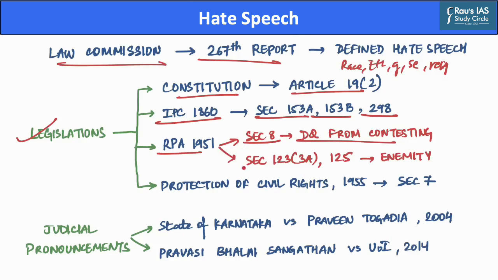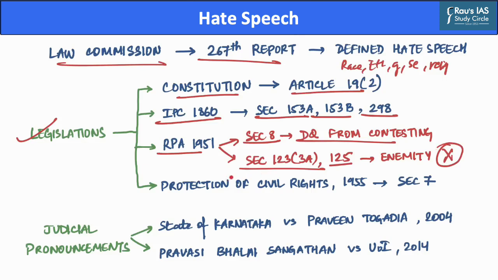Whereas Section 123(3A) and Section 125 prohibit promotion of enmity on grounds of religion, race, caste, community or language in connection with an election, and categorize these activities as corrupt electoral practices, thereby prohibiting such activities.